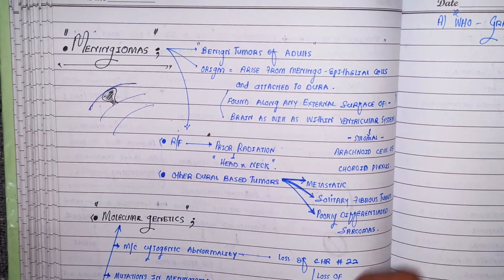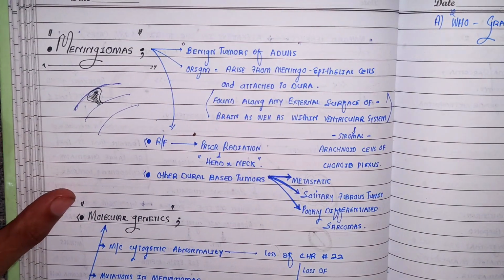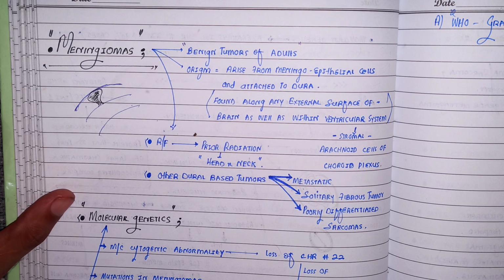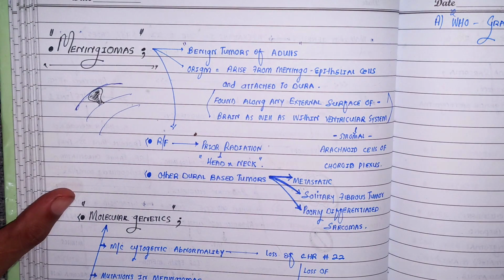Right, beta. Previously I told you about the poorly differentiated tumors, especially the medulloblastoma, the most common one. And now this is the time to discuss the meningiomas. Meningiomas are the benign tumors of the adults, and as the name indicates, they arise from the meningoepithelial cells.